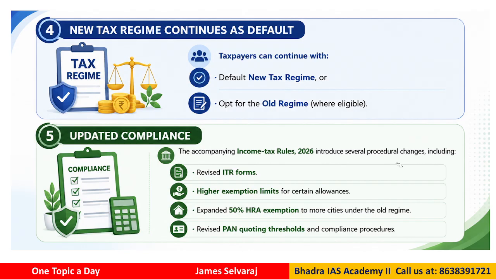In the previous regime we had very few cities, like 4 metro cities. Now they have increased it to many more cities in that list. Other cities can also benefit. And the revised PAN quoting thresholds and compliance procedures have also been notified by the government. So there are some key changes in the new act as well, but the fundamental things have not been changed. There is no overhauling of the Income Tax Act.